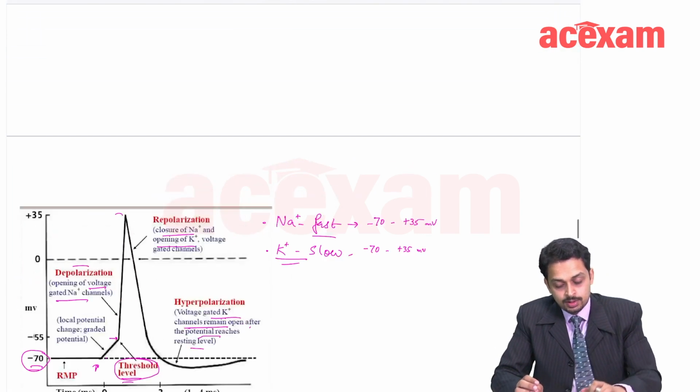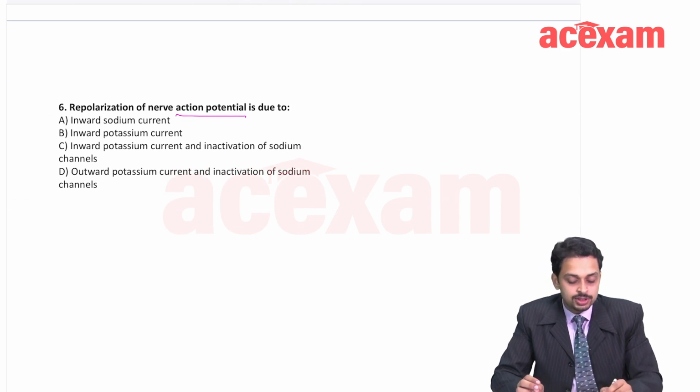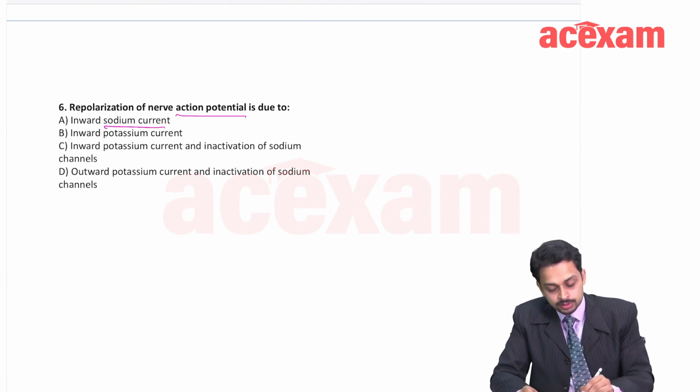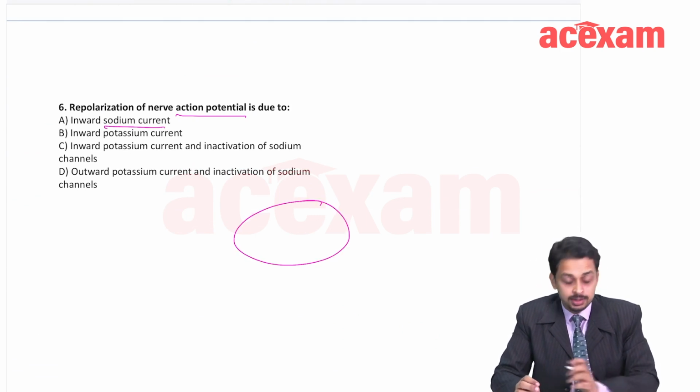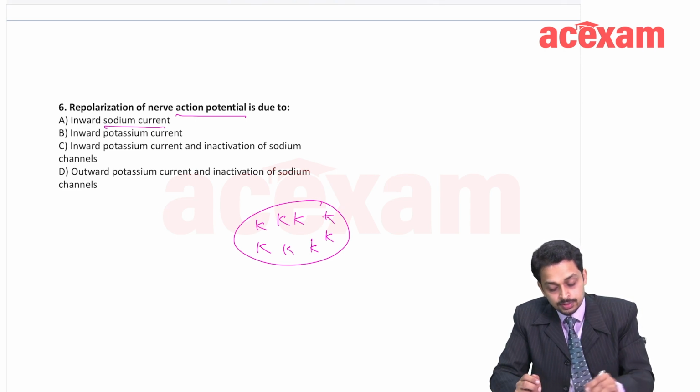Now let us see the question. Repolarization of nerve action potential is due to inward sodium current. Is the sodium current inward or outward? Important thing. If this is a cell, is there more sodium inside or potassium inside? There is more of potassium inside. There is a lot of potassium inside and very little sodium.